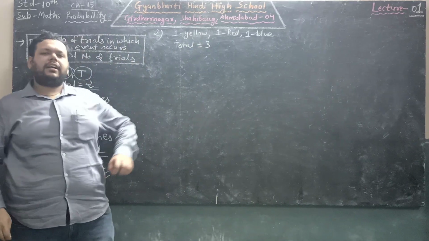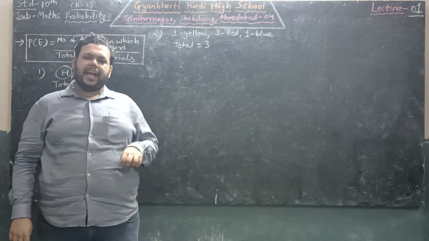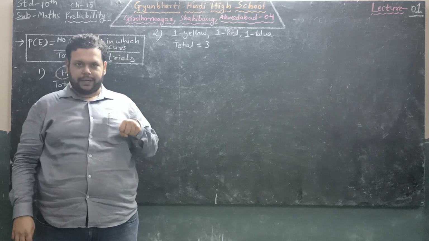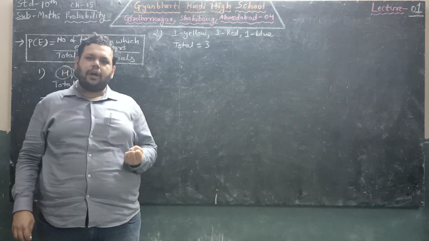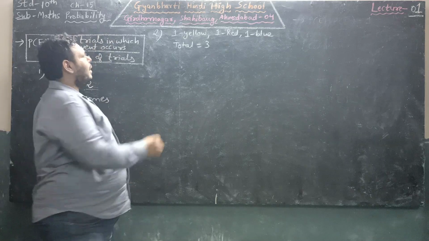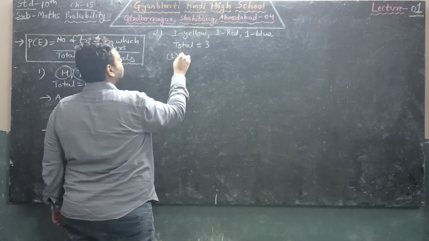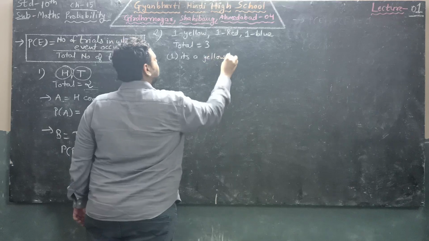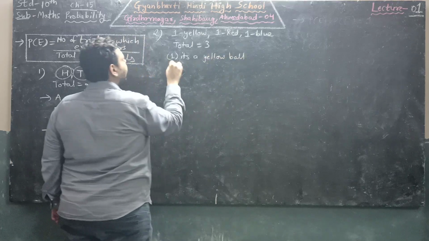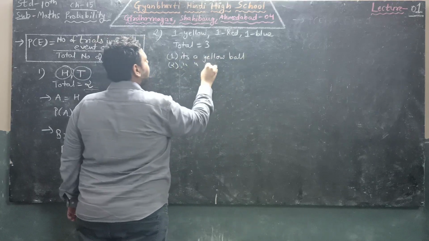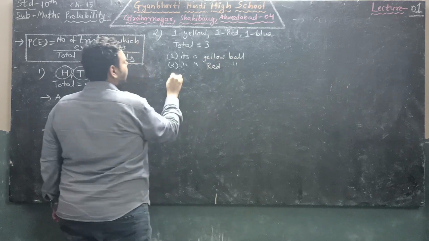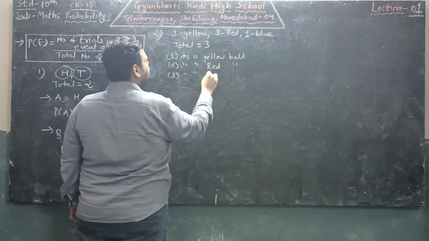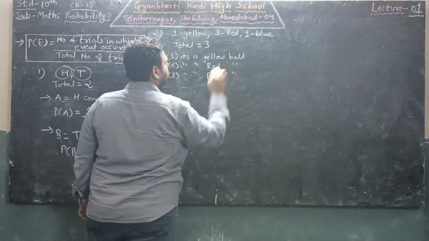Now Kritika, without looking into the bag, randomly picks one ball from it. So she is taking the ball out of the bag. Find the probability that first it's a yellow ball, second it's a red ball, and third it's a blue ball.